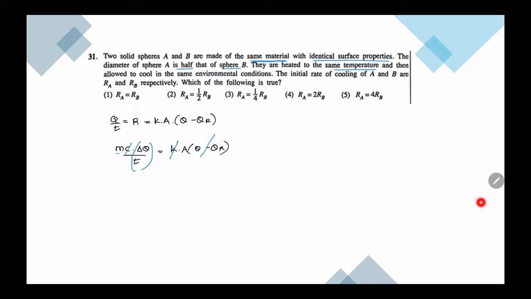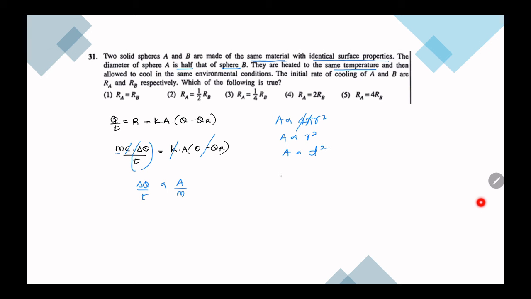Hot or cool, how do you measure? By temperature. So we need to find out what d theta over dt depends on. If I remove the constants, it depends on the area over the mass. But this is a sphere, therefore area is 4 pi r square. Then area is proportional to r square, otherwise d square. Both of them are the same, no problem.